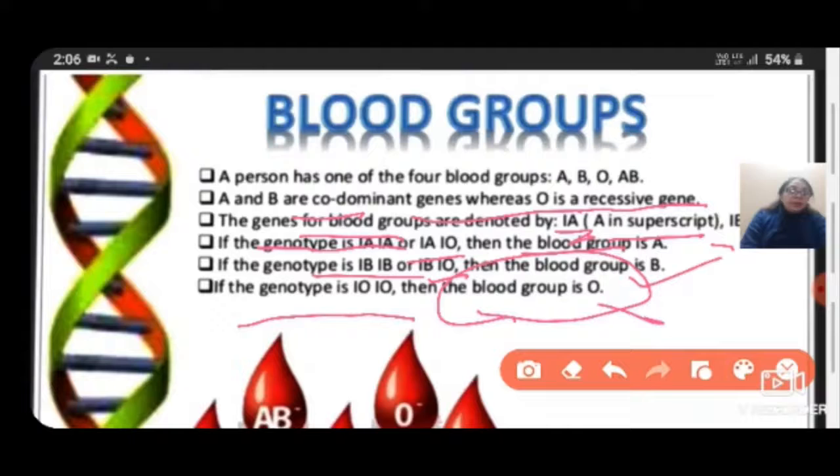Because A and B are both superscripts, they create their own sugars, and blood group O does not produce any sugar. That is why A and B are called the codominant genes.